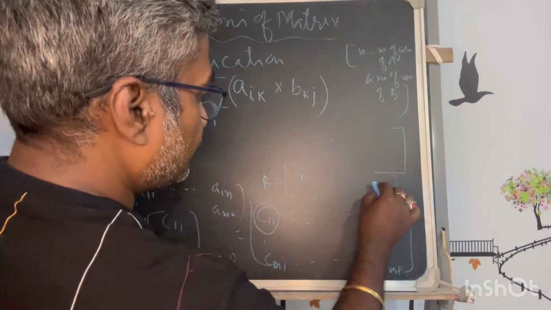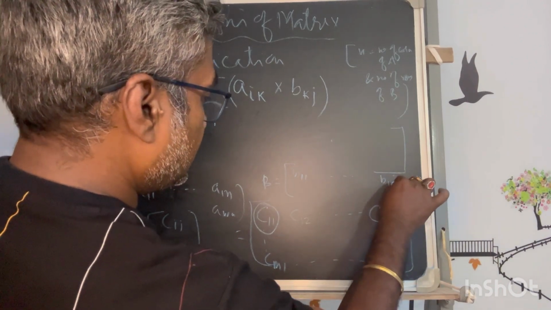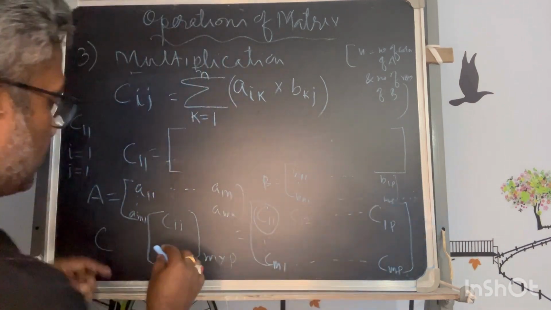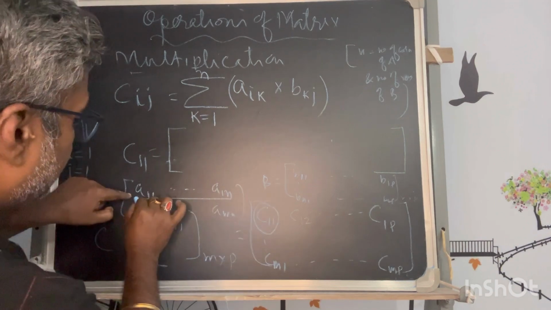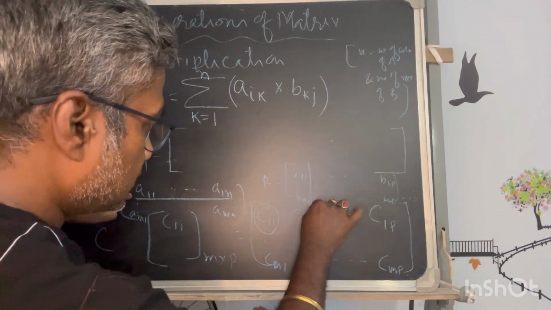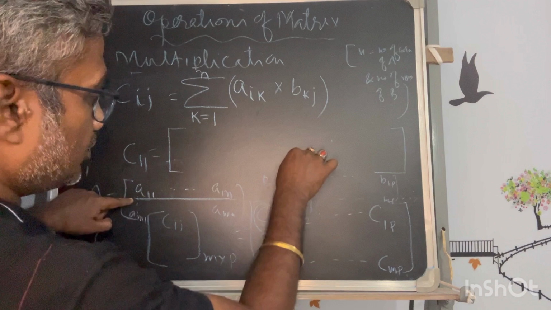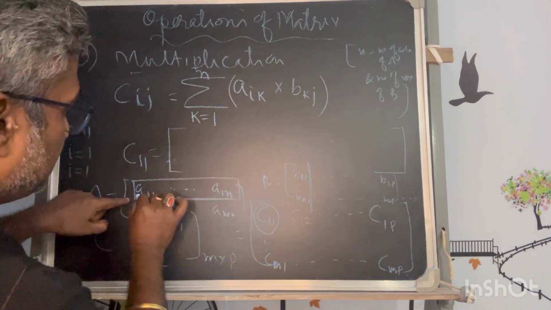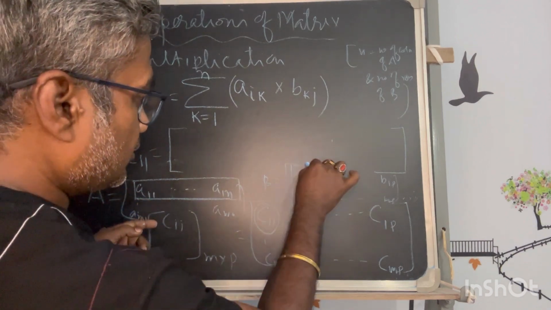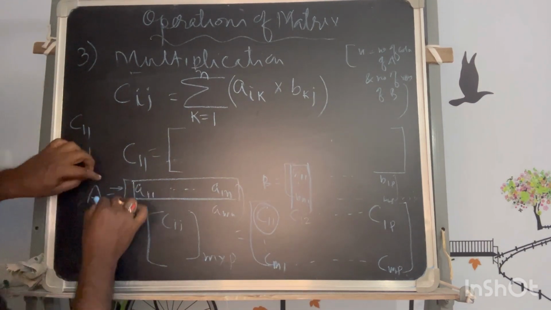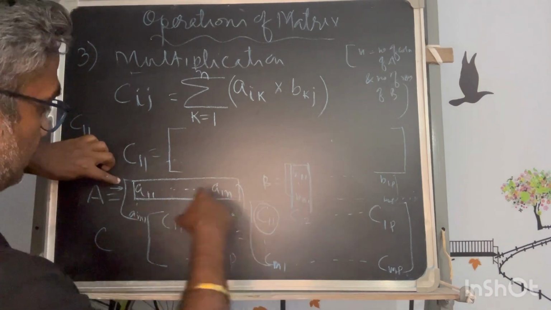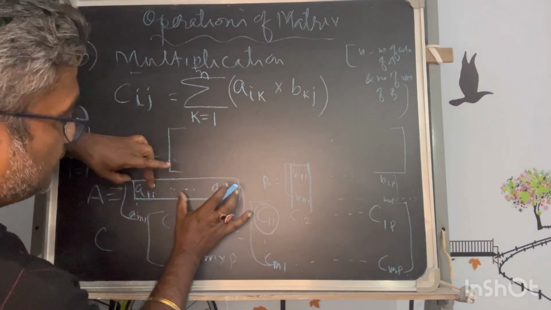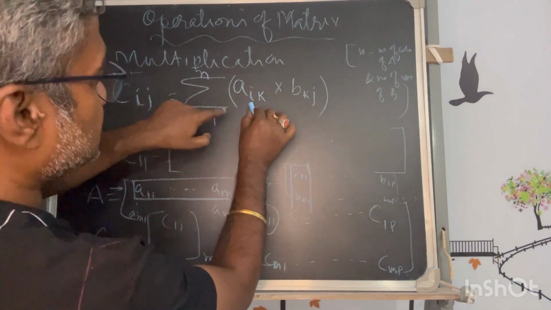So that means the number of columns is b1p, and on this side it is bn1 to bnp. So what I am doing, I am multiplying rows of A with one column of B. I am taking a specific row and multiplying with a specific column. Let's say I am multiplying row number 1 of A with column number 1 of B, and this many terms are individually multiplied. So this is the case.